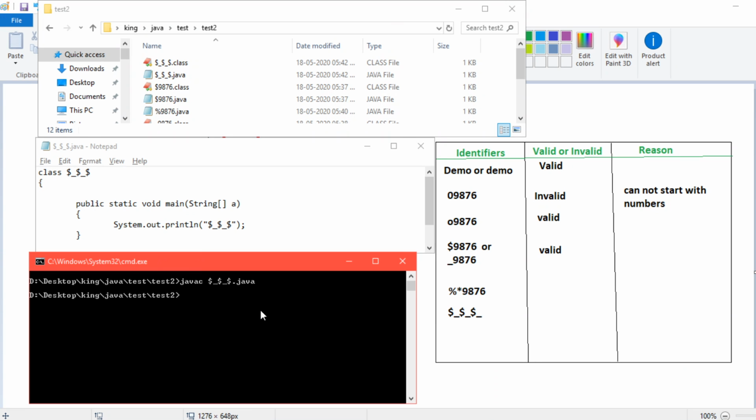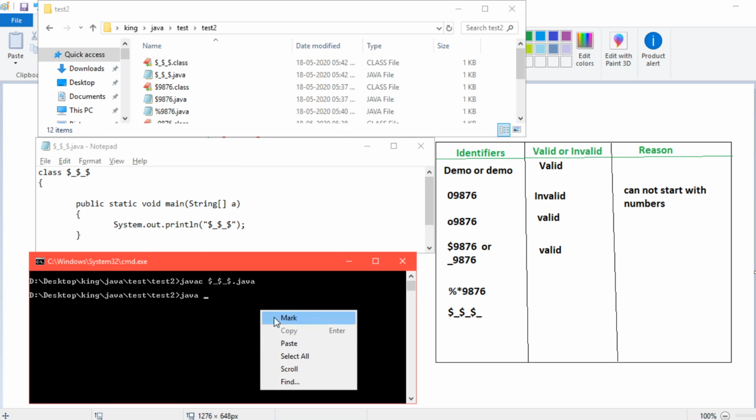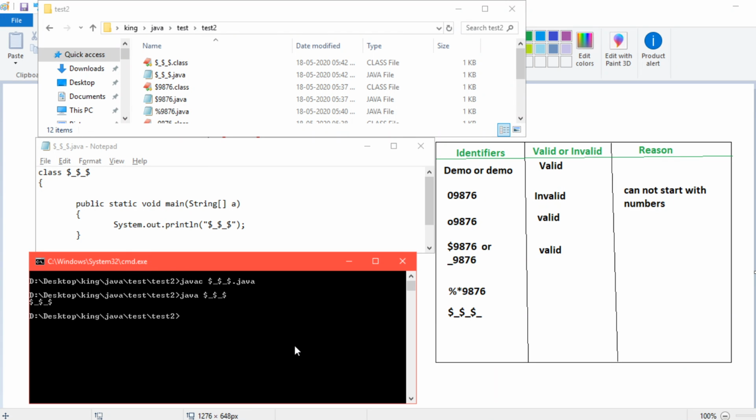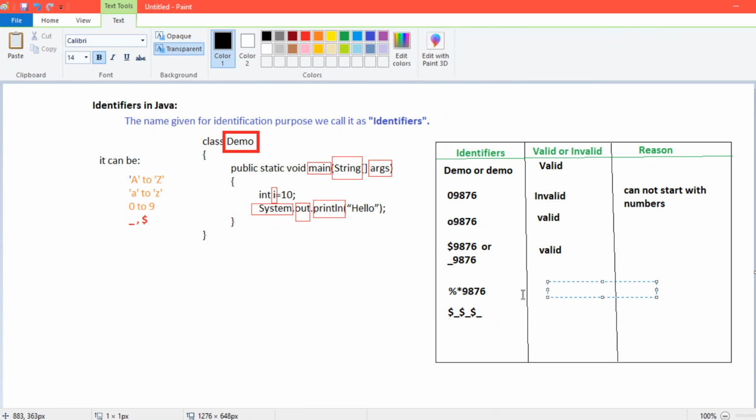Okay, it compiles fine. Java, then paste. Is it working? Yeah, it's totally working. So of these, the first is invalid, and the last one is valid.